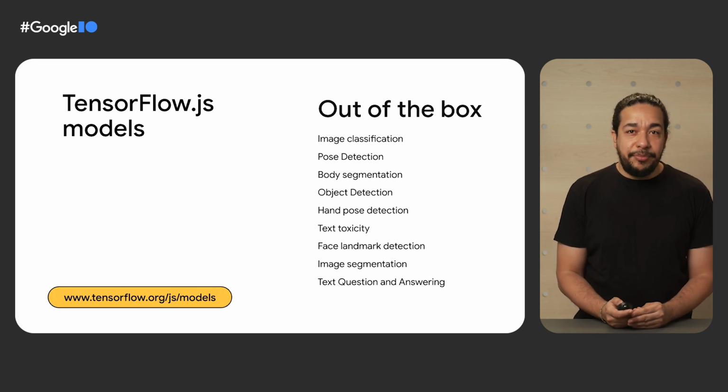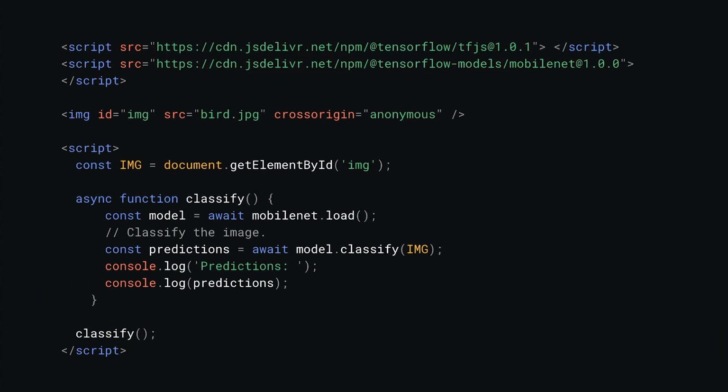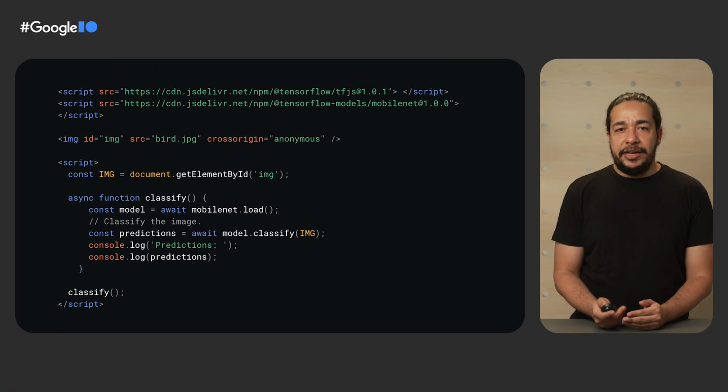Let's solve the same problem using image classification, but on the browser now. First, we load the TensorFlow.js dependency. Then we load the MobileNet model. This is a common image classification model, very popular for being at the same time fast, small, and with good accuracy, optimized for mobile and client-side execution. Then we load the model to memory with the load method and call its classify method on an image. And you get predictions. Cool, right?